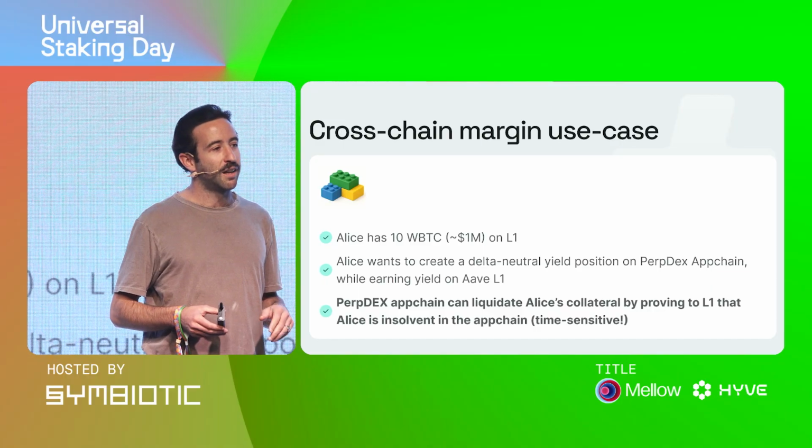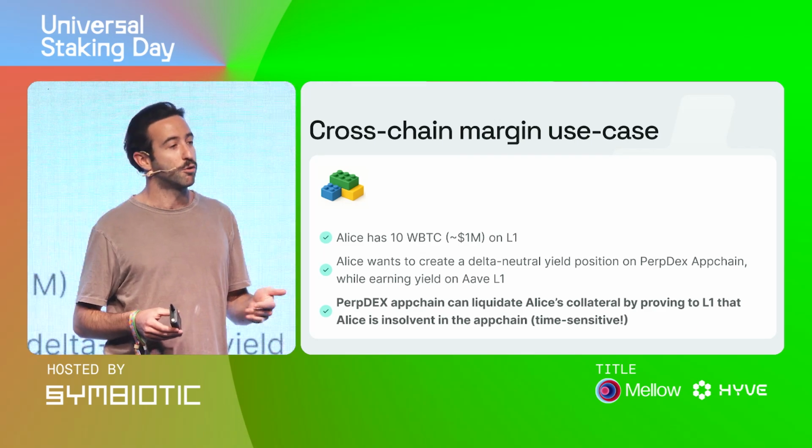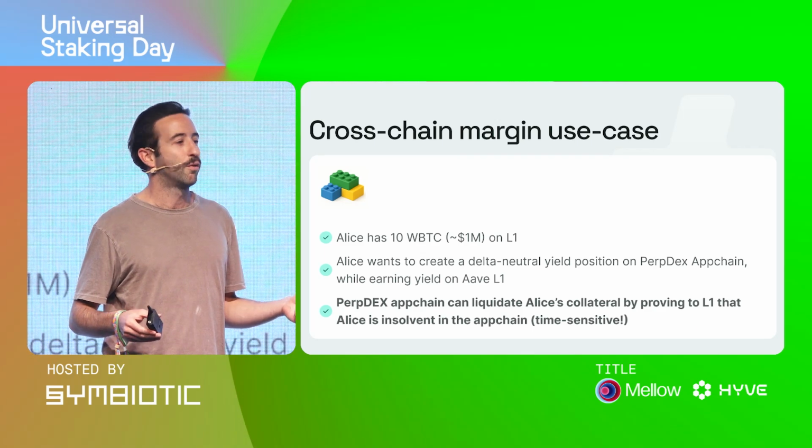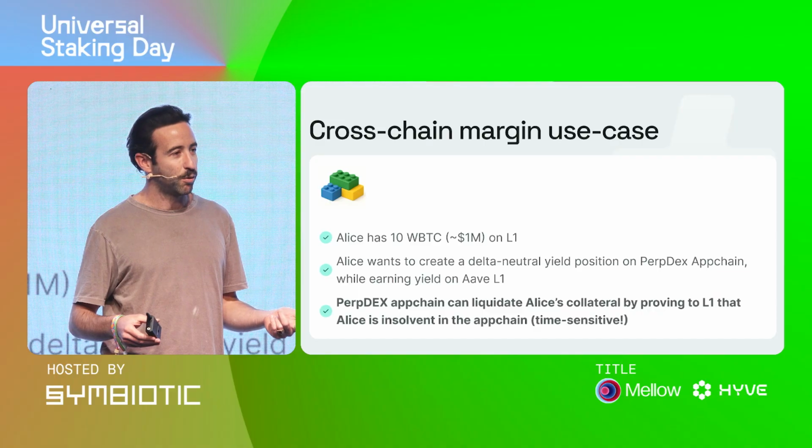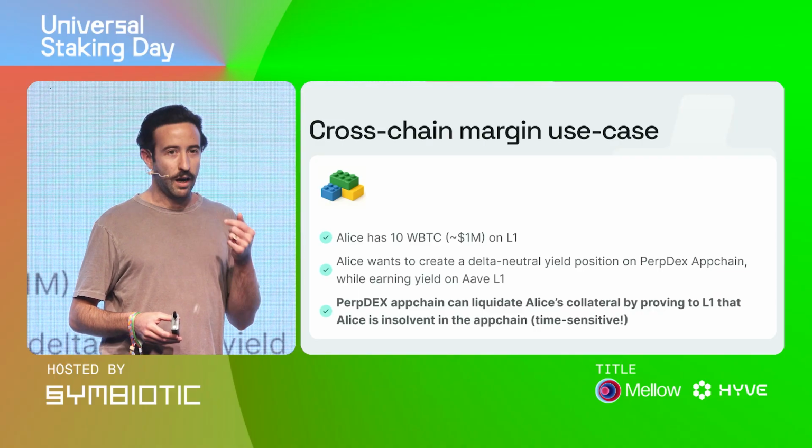And not only that, but Alice also wants to earn yield on Aave, on L1. So she can double dip. It's a great opportunity for her. It's good for the perpdex because the cost of deposit is low.